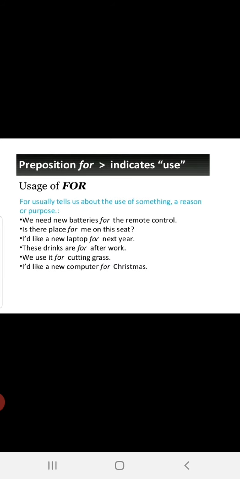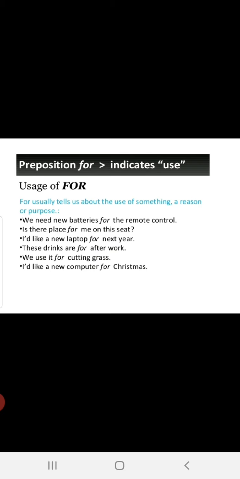For. Okay, where do we use this for? This is little sensitive and very important. Children, one question will come from this for in your exam. This is compulsory to keep in consideration. In, at, on, into, through, against, these all will come, but this for also will be there. So, listen to this carefully.